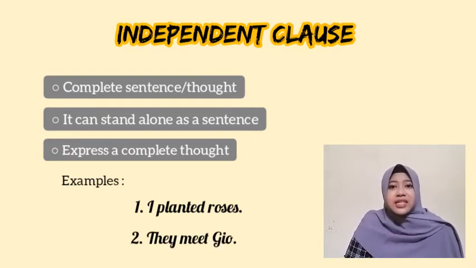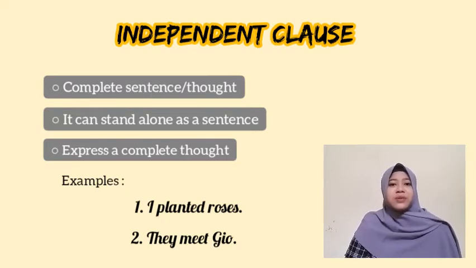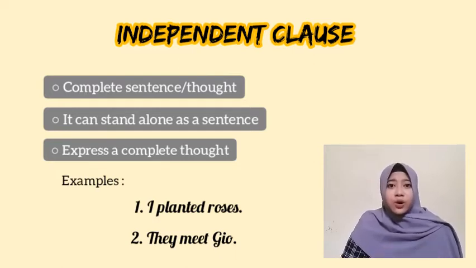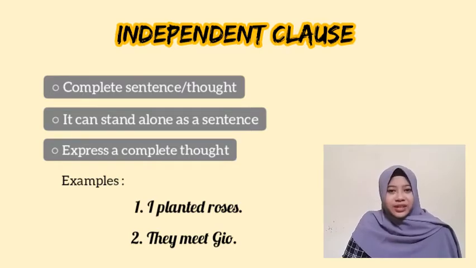They as the subject, meet as the verb, Gio as the object. So from these 2 examples, we can immediately know the meaning of these 2 sentences, because they express a complete thought and are called independent clauses.